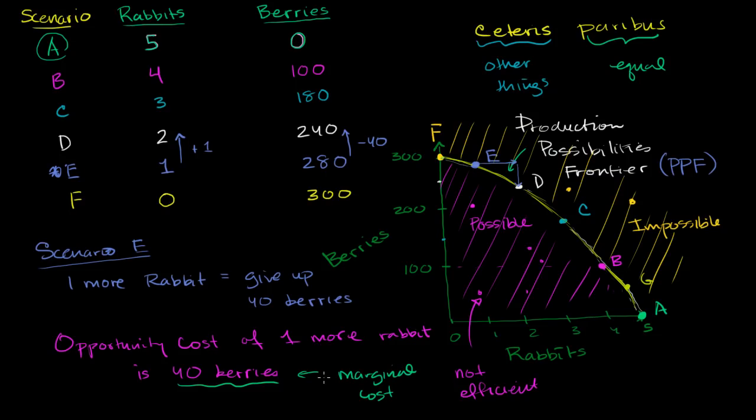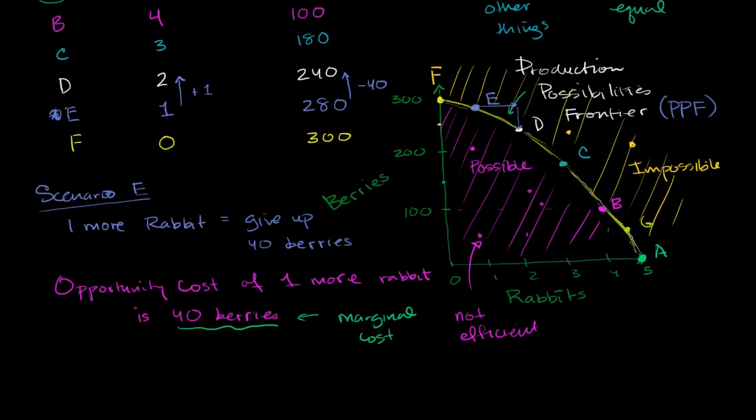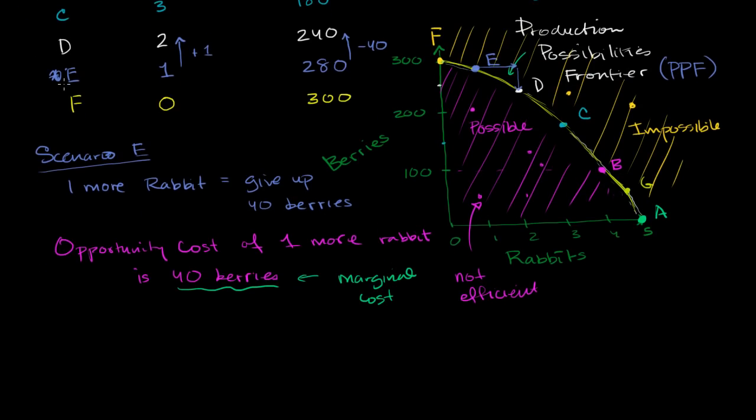In the context of this video, our costs are in terms of the thing that I'm giving up. In other scenarios, you'll sometimes see the marginal cost given in actual monetary units, like dollars. What was the cost of producing that extra unit, that extra widget? But let's make sure we understand opportunity cost. So that's when we were sitting in scenario E, the opportunity cost of one more rabbit.